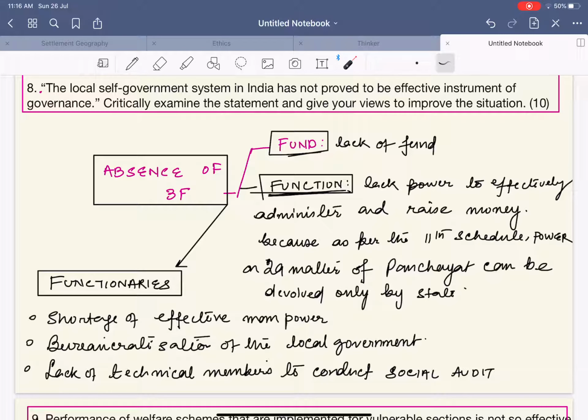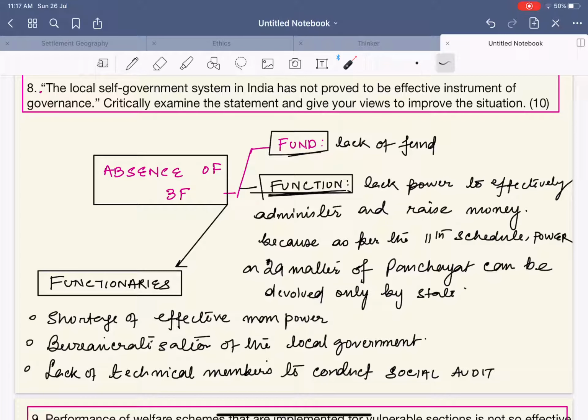Now, in this context, remember that if the state government doesn't devolve any power or function, then the power and the function are basically concentrated with the state government or with the bureaucrats. As a result, they do not have enough power to work as a decentralized government. And last but not least, again, over here corruption breeds.